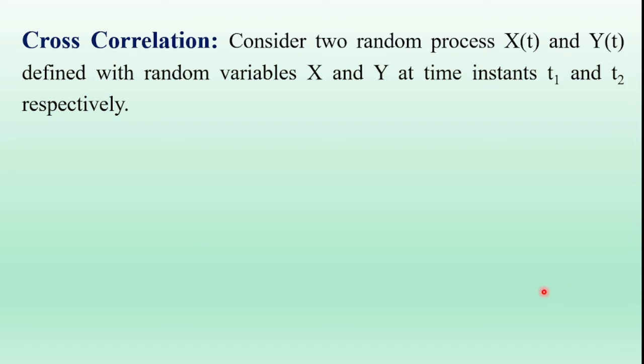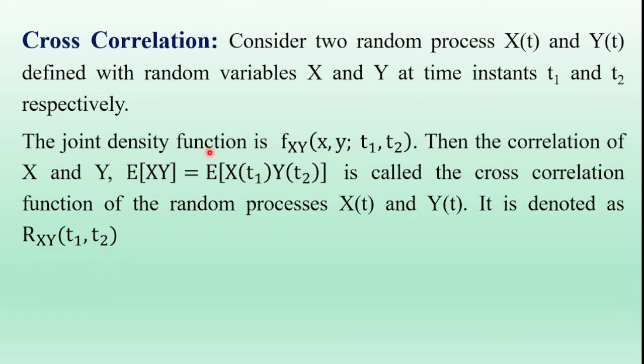In cross correlation, we have to consider two random processes, x of t and y of t, defined with the random variables capital X and capital Y at the time instants t1 and t2. The joint density function of the random processes x of t and y of t is fxy of x comma y at the time instants t1 comma t2.